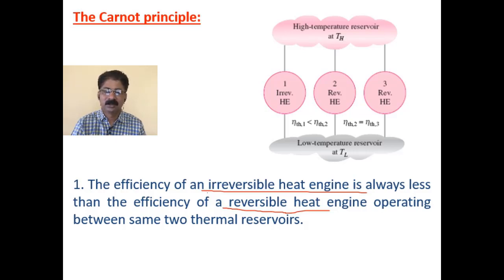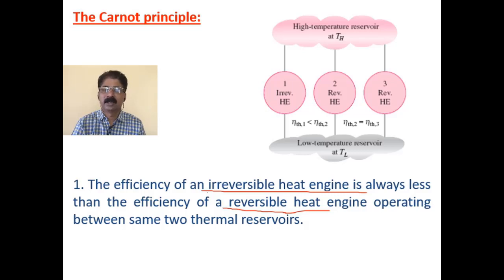Now, as we discussed in the previous lecture, the efficiency of an engine which is reversible is always high, where the work output as well as the thermal efficiency is more, and it always sets a standard for comparison with other actual engines. So based on that, the first Carnot principle says that the efficiency of an irreversible heat engine is always less than the efficiency of a reversible heat engine, but the condition is when both are operating between the same two temperature reservoirs.